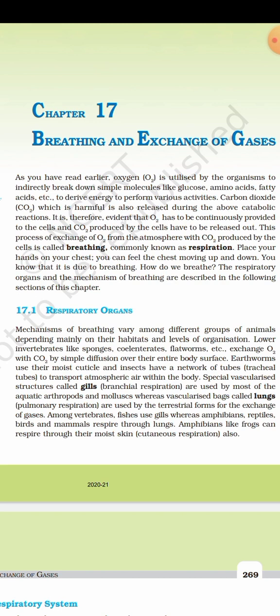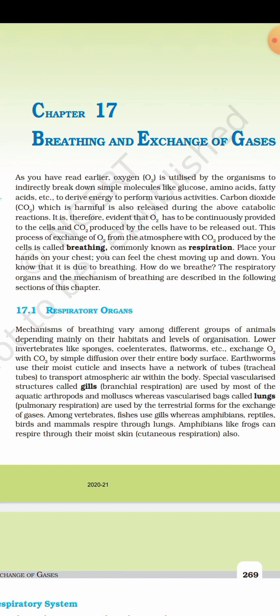17.1 Respiratory organs. Mechanisms of breathing vary among different groups of animals depending mainly on their habitats and level of organization. Lower invertebrates like sponges, coelenterates, flatworms, etc. exchange O2 with CO2 by simple diffusion over their entire body surface. Earthworms use their moist cuticle and insects have a network of tubes, tracheal tubes, to transport atmospheric air within the body.